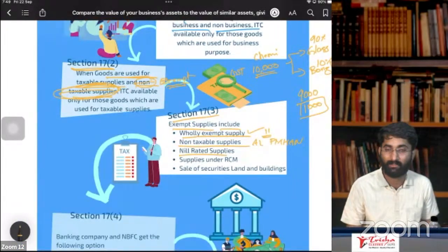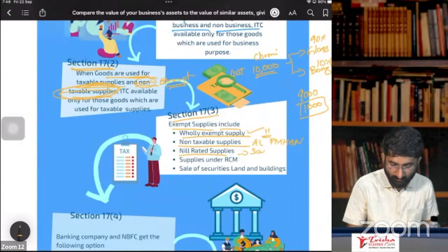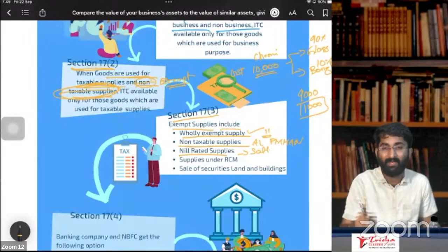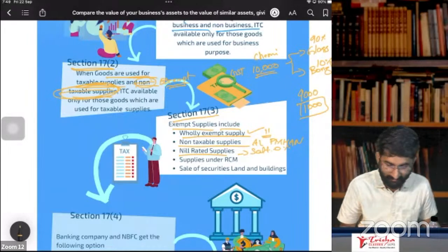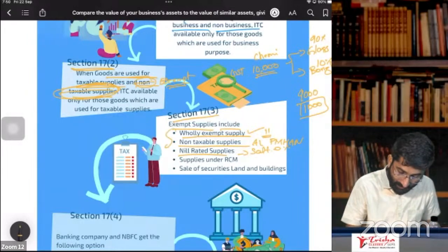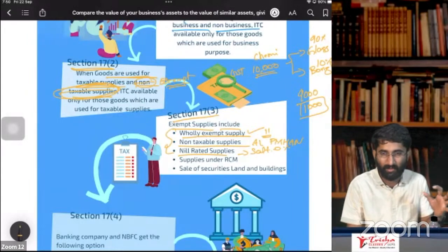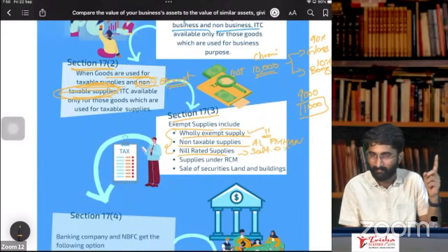Nil rated supplies. What is a nil rated supply? Example, salt. On salt there is GST, but what is the rate of GST? 0%. It is as good as not paying GST, no? Yes, and that is included. This is the meaning of exempt supplies in section number 17 as well.